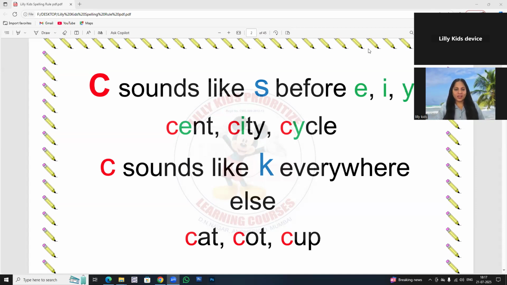Today we are going to learn about letter C, soft C sound and hard C sound, letter G, soft G and hard G sound. Let's begin.